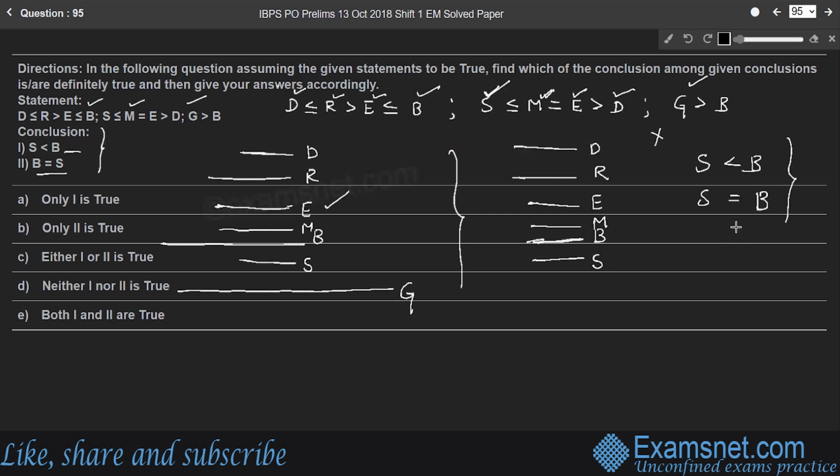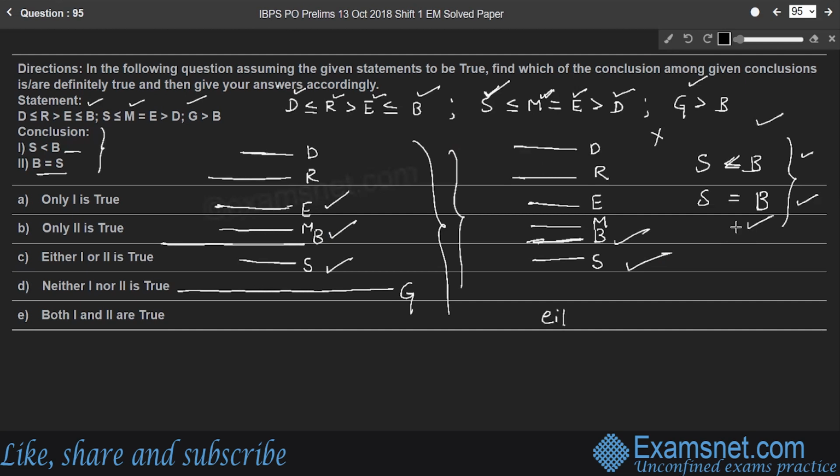So both conclusions cannot be true at the same time. Either one is true or two is true, right? Either S is less than B or S is equal to B, right? So better to avoid the confusion. So look at the lines S and B. Here in case 1, S is less than B. In case 2, S is equal to B. If you consider case 2, S is equal to B. If you consider case 1, S is less than B.